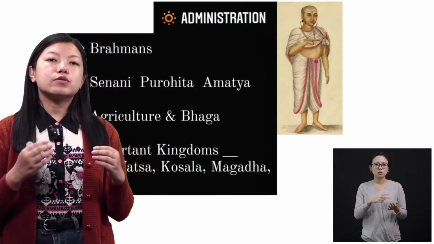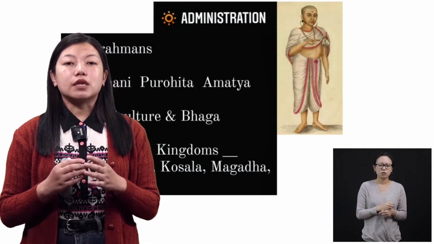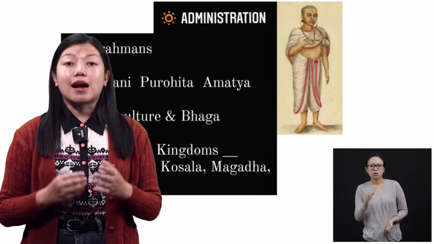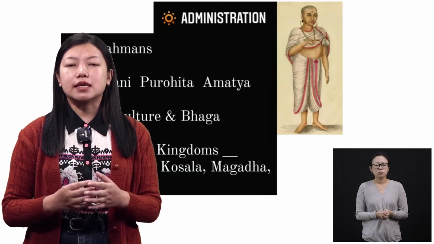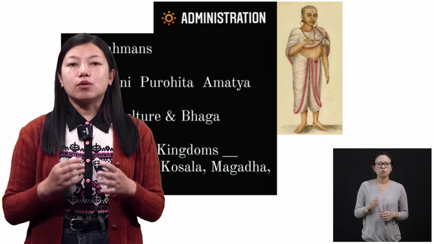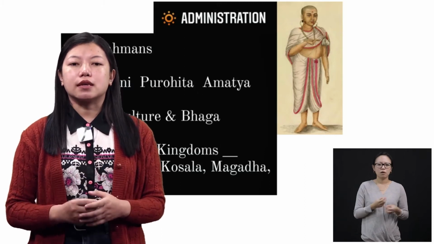And those people who couldn't give anything to the king used to give free services, especially carpenters and artisans. Sometimes they can't pay the king because they don't have anything with them. In those times, they used to give free service to the king.